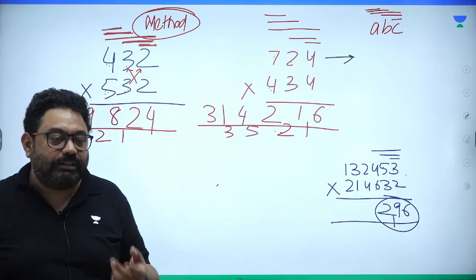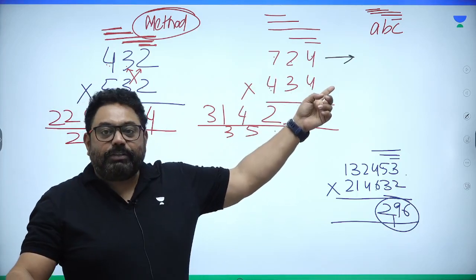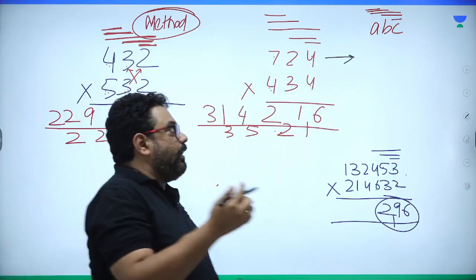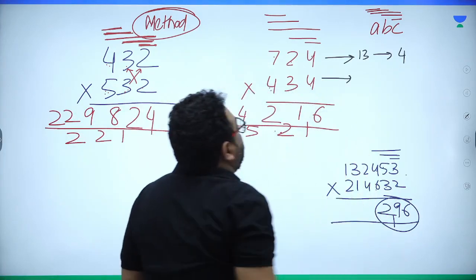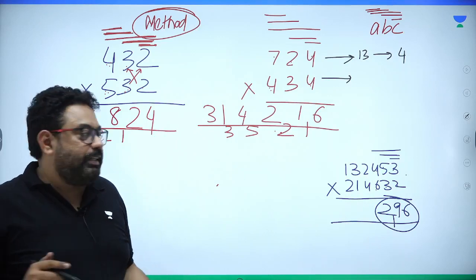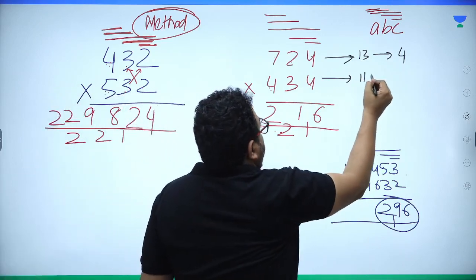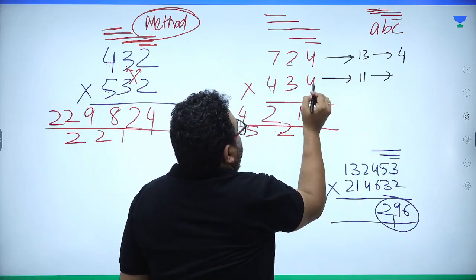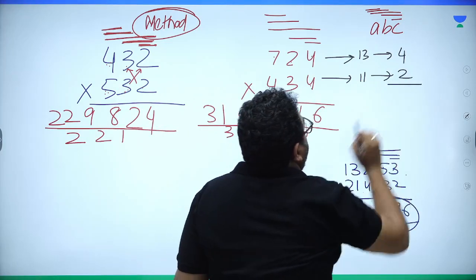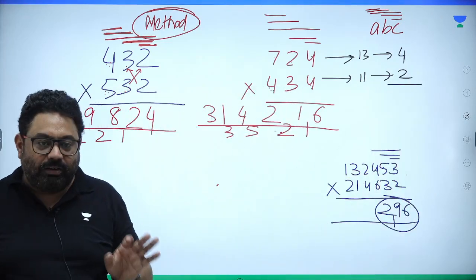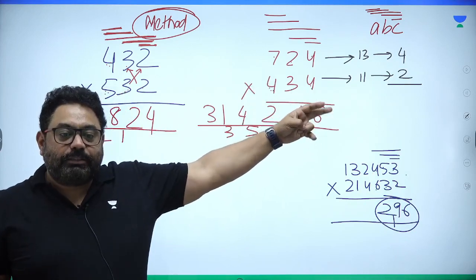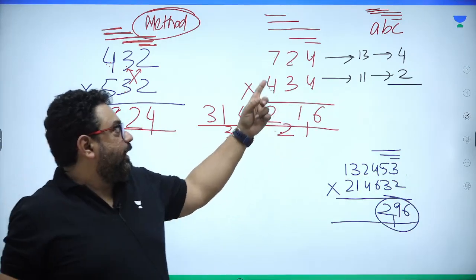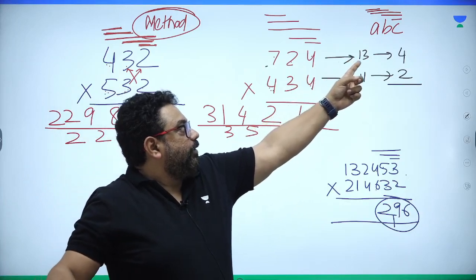How, sir? Add them. 7 plus 2 is 9, 9 plus 4 is 13, 13. So I get 13, 1 plus 3 is 4, right? And over here 4 plus 4 is 8 plus 3 is 11, right? 11, that is 2. All right. And then these two numbers are multiplied, make single digits, add on, make single digits. 9 plus 4, 13, 1 plus 3, 4.